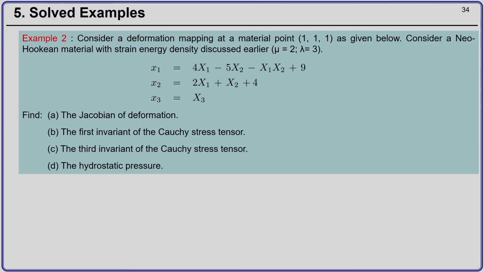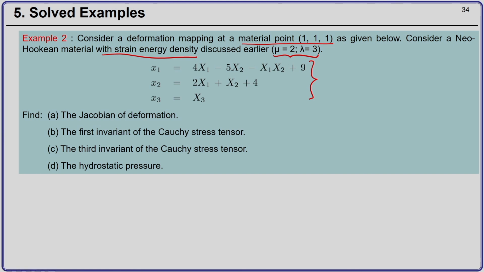So, the next example that we consider is as follows. You consider a deformation mapping at a material point 1 1 1, as is given here. Now, considering a neo-Hookean material, for which we have just derived the constitutive relation with the strain energy density potential, with the material constants mu and lambda given by 2 and 3 respectively.